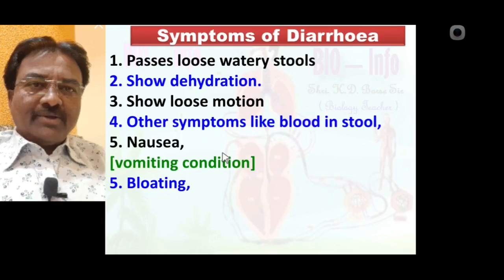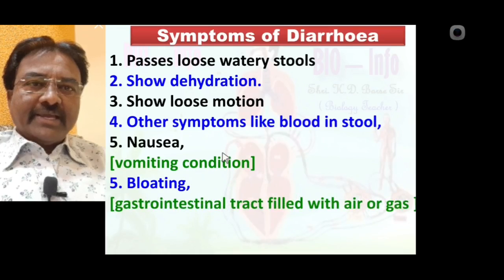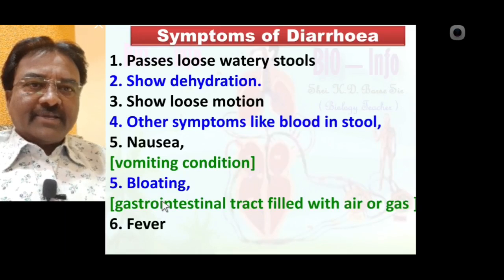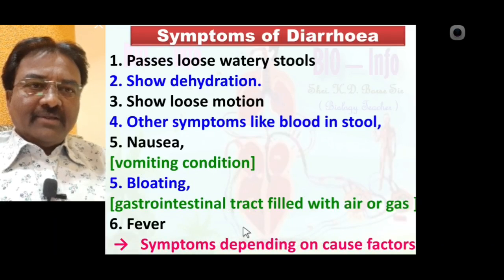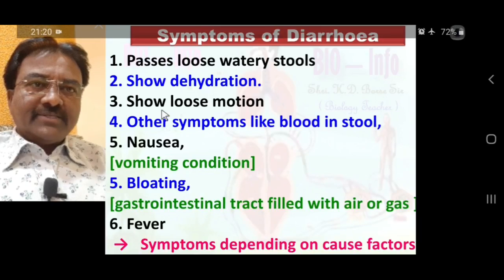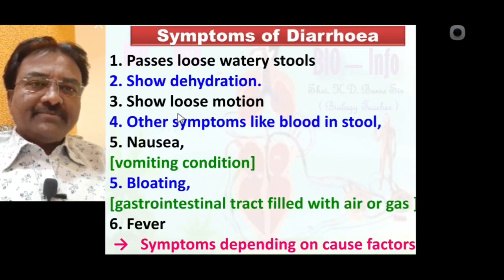Number 6, bloating, which means the gastrointestinal tract is filled with air or gas. Such a condition is called bloating. And sometimes fever is also seen in a diarrhea patient. Note that all these different symptoms depend on the causative factor.